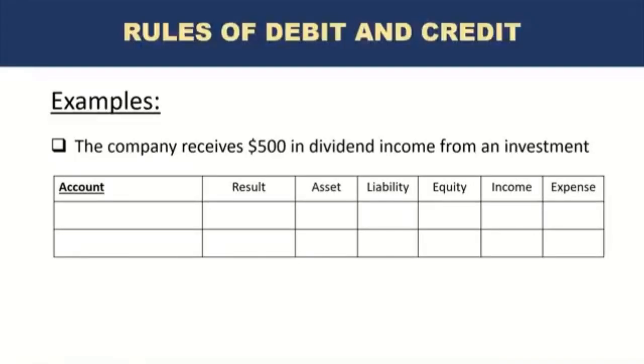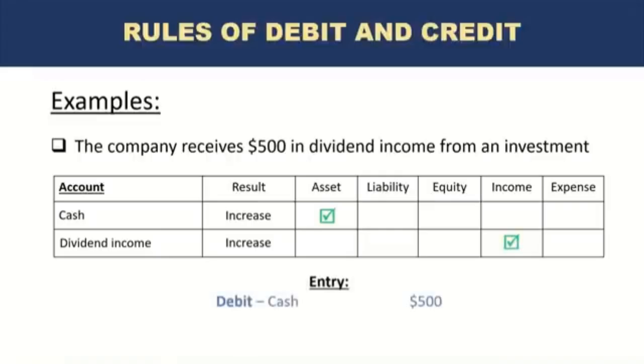Well, in this case, this is the opposite of the expense because the company has received money, which is actually an increase in asset. So we know that the definition of income is an increase in asset and also an increase in profit because now the company has $500 more for the owners of the company. So one account is cash, the other one is dividend income. What's happening to cash? Is it increasing or decreasing? Of course, it's increasing. Dividend income is also increasing. So we know when an asset increases, there is a debit, and when income increases, there is a credit. So the accounting entry would be debit cash $500, credit dividend income $500.